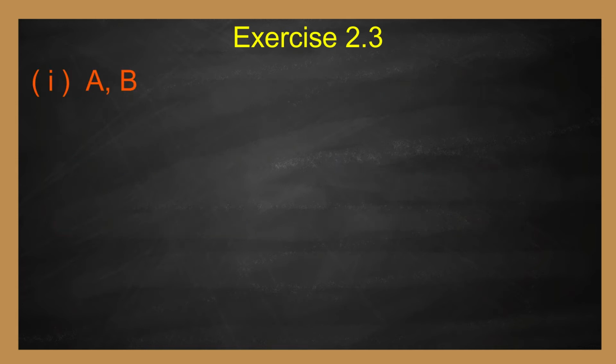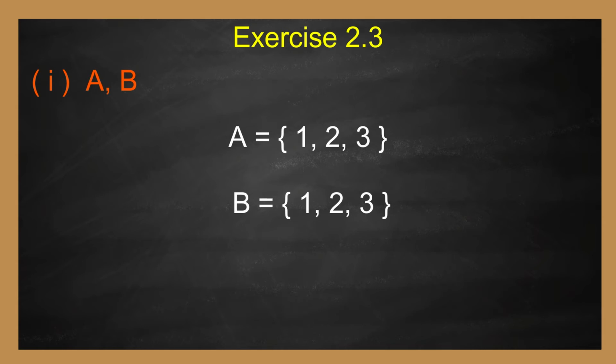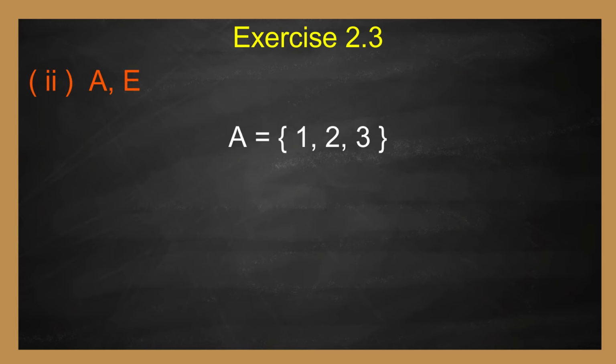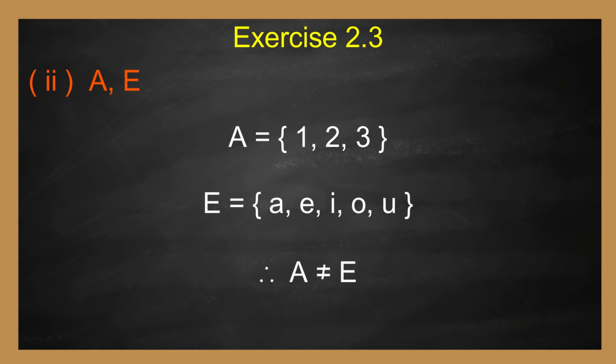Number 1. A, B. A equal to set of 1, 2, 3. B equal to set of 1, 2, 3. Therefore, A equal to B. Second one, A and E. A equal to set of 1, 2, 3 and E equal to set of A, E, I, O, U. Therefore, A is not equal to E.